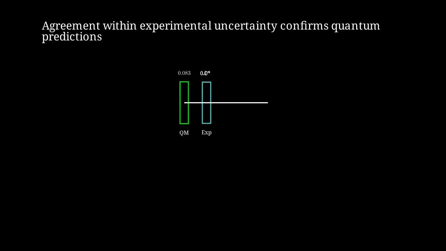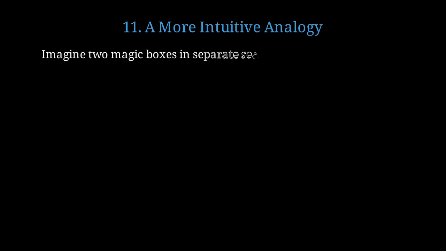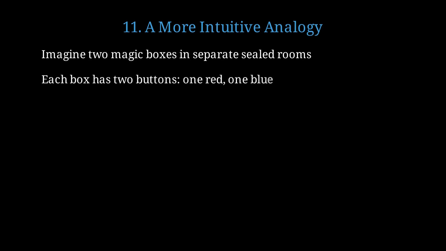This graph shows the remarkable agreement between quantum mechanical prediction and experimental measurement. Let's make this more intuitive with a simpler analogy that captures the essence of the paradox. Picture two magic boxes in completely separate rooms with no communication between them. Each box has two buttons, one red and one blue, and displays either a happy face or sad face when pressed.